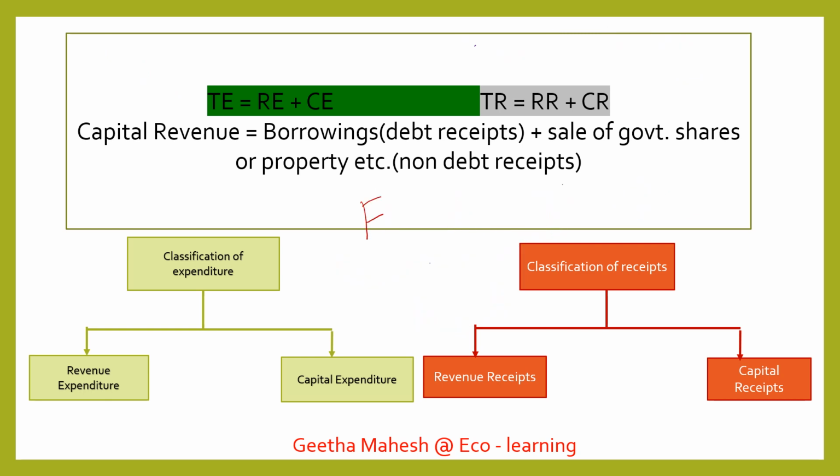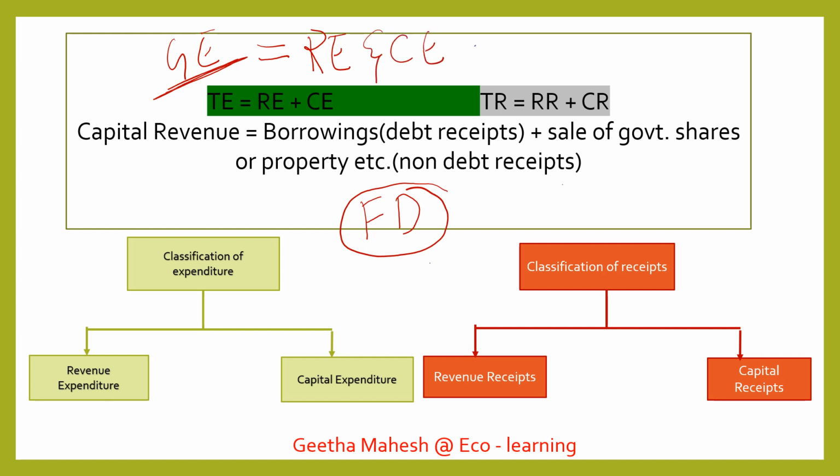Then what do you mean by fiscal deficit? To understand this fiscal deficit, first let us understand a few things. Let me take it as government expenditure. If we consider government expenditure, there are two types: one is revenue expenditure, another one is capital expenditure. So here you can see the classification of expenditure is divided into revenue expenditure and capital expenditure.